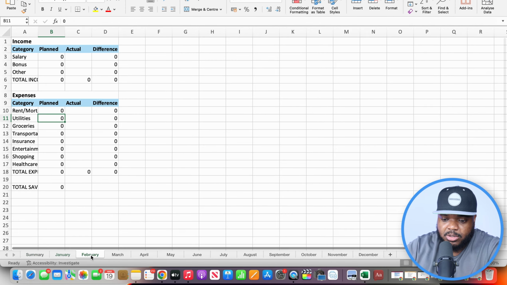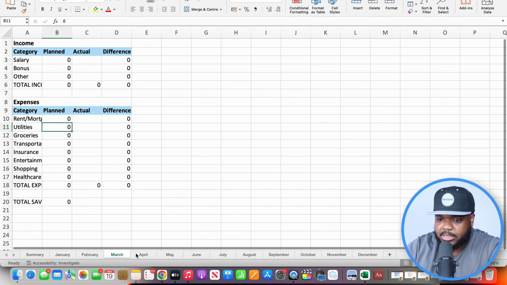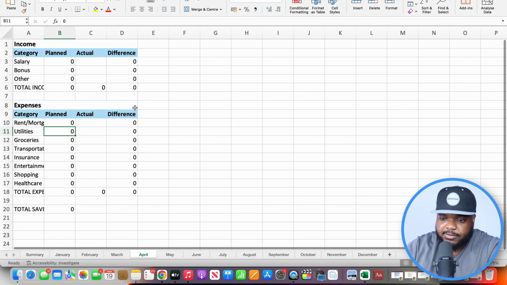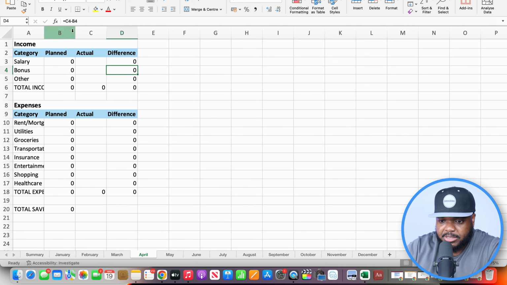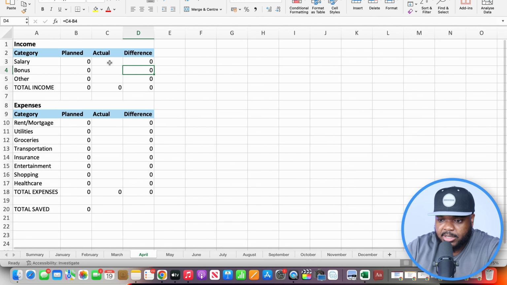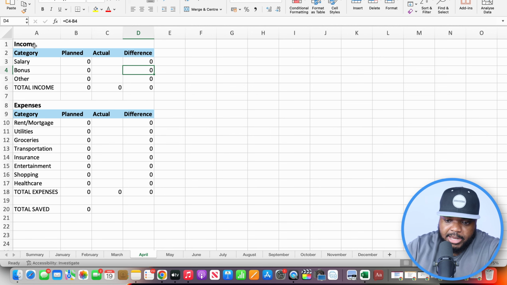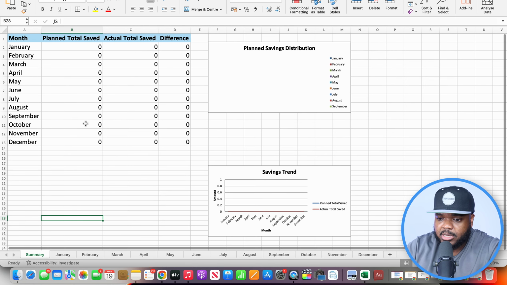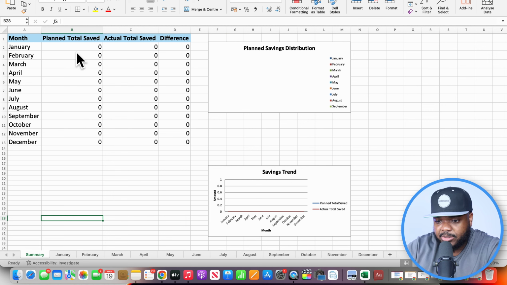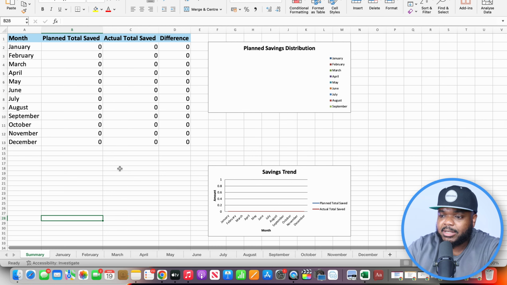As you can see, it's got all of these different pages at the bottom for each month. And all of these different pages have formulas in them, as you can see over here. So when someone buys this and they start using it and they start inputting all of their information when it comes to their income and their expenses, things are going to update on this summary page over here, as well as the pie chart and the line savings trend as well. But let me quickly show you exactly how it works, because I don't want anyone to be confused as to the type of spreadsheet that you're going to be able to make.